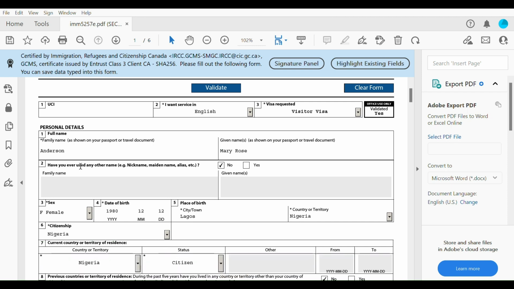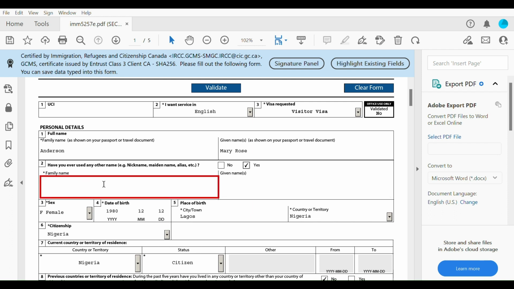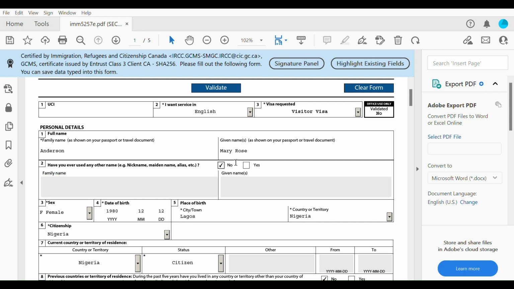Alrighty, so have you ever used any other name, example nicknames, maiden names, alias, etc.? So if you're someone who is married and you have a maiden name, you can fill that out here. If you click on yes, you will see that it gives you the option to put in your previous name or your nickname or maiden name or whatever. If you don't have, you just say no. So I just put in no, and you can see that it already grayed out that box for me.